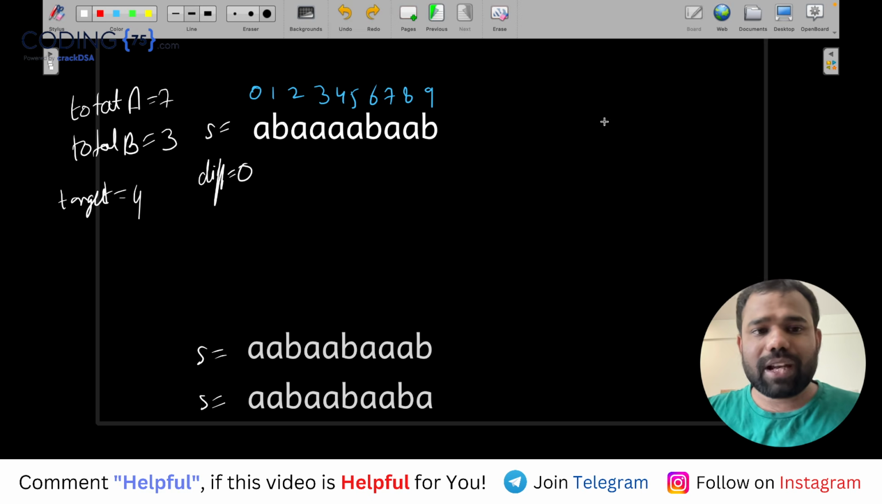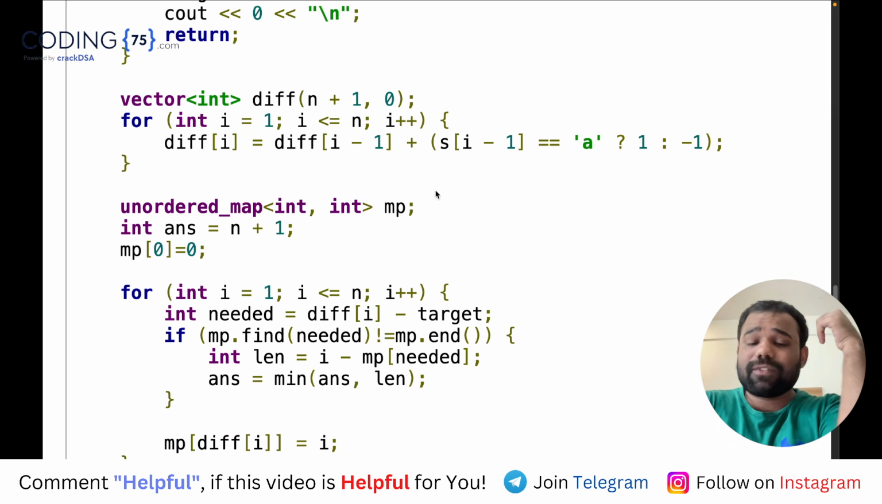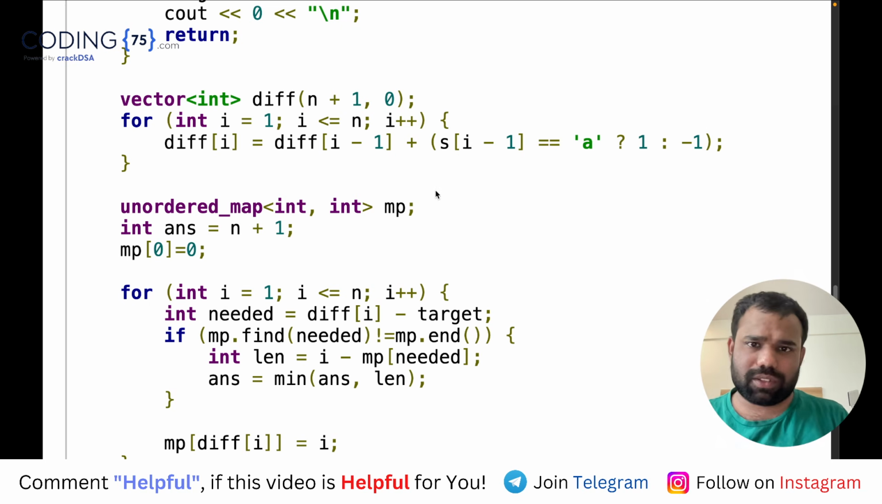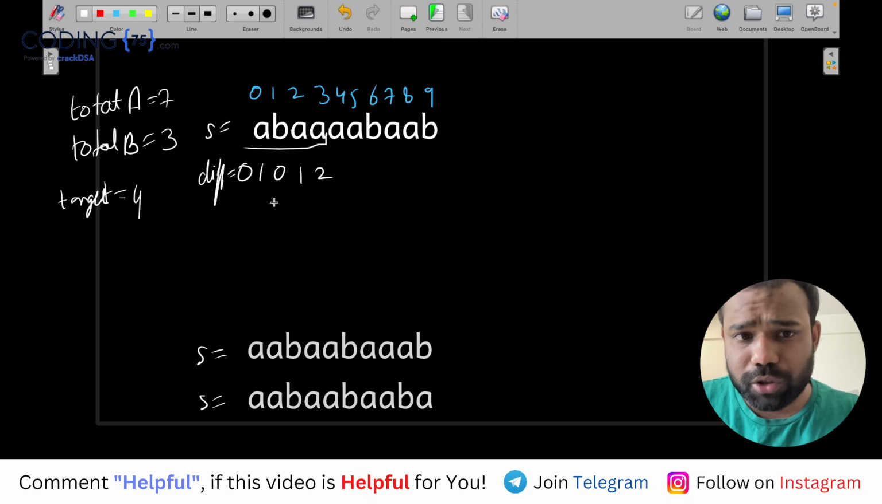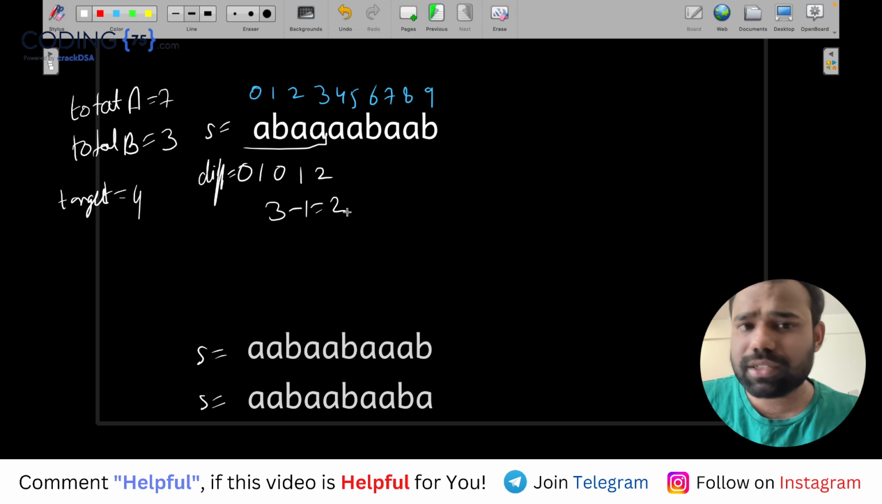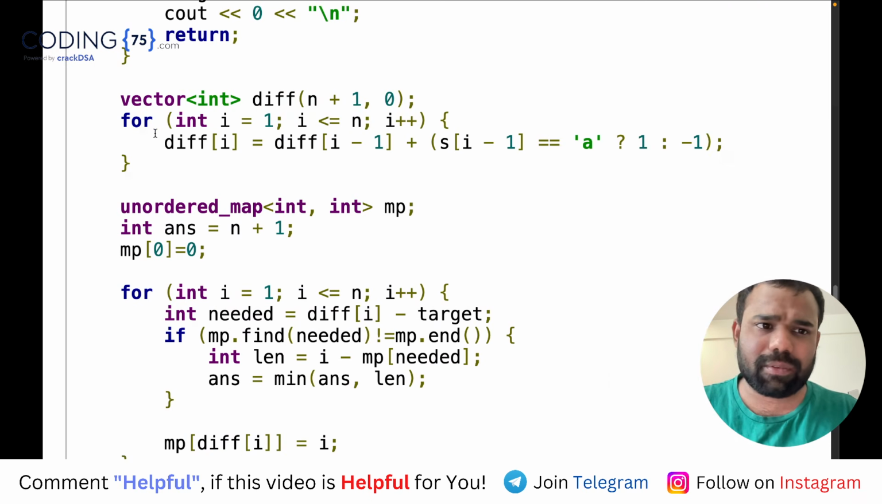So you can see when I'm counting the difference, I'm taking the previous difference, and if the current number is A, it means plus 1, and if the current number is B, it means minus 1. So this is 1. Now till here the difference is 0 because A and B are both the same. Till here the difference is 1. Till here the difference is 2. What is the difference? It means till here the difference between the number of A's and the number of B's is 2. Understood, right? This is how I'm finding the difference array. You can see how I'm building it. It's not much difficult. I hope you will understand.